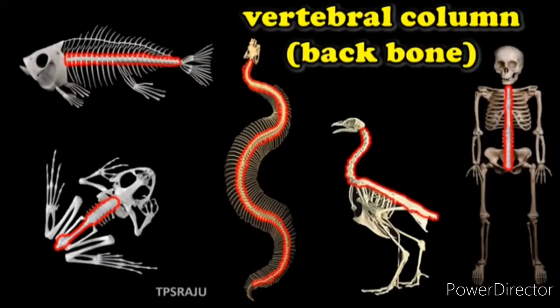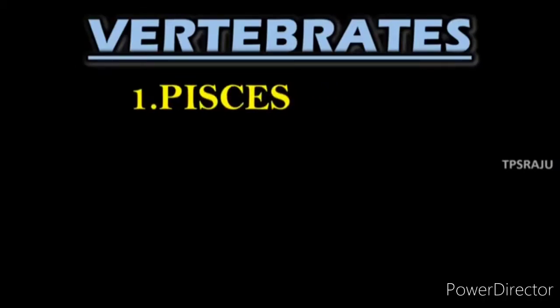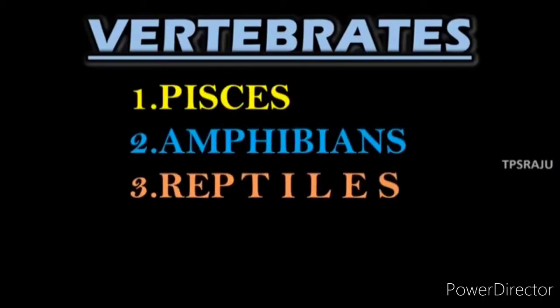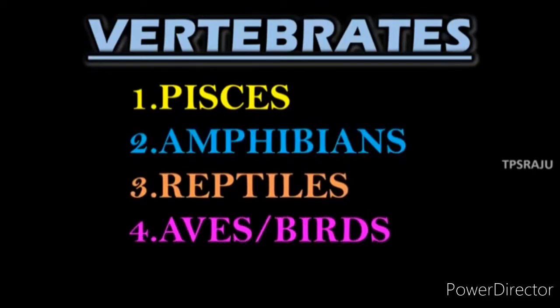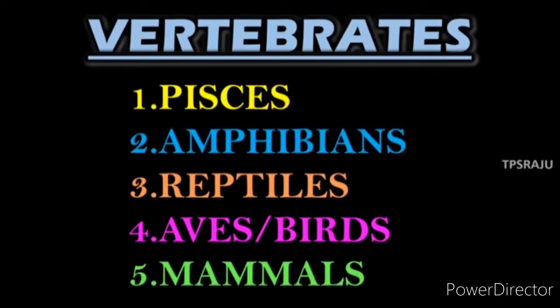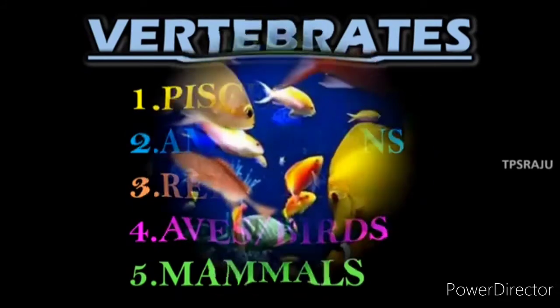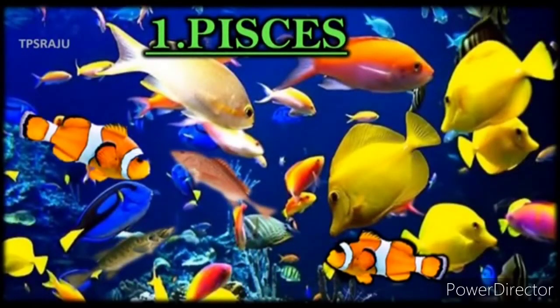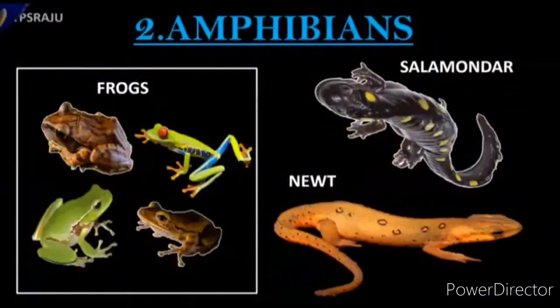So, today we are going to learn about all the features of animals which possess vertebrae. The animals which contain vertebrae are known as vertebrates. Pisces, amphibians, reptiles, aves and mammals are the examples. Let us see about Pisces. Pisces means fishes.